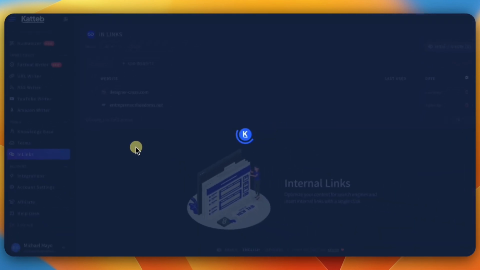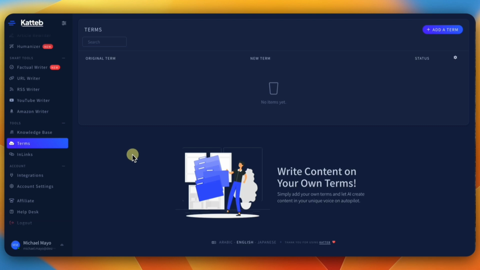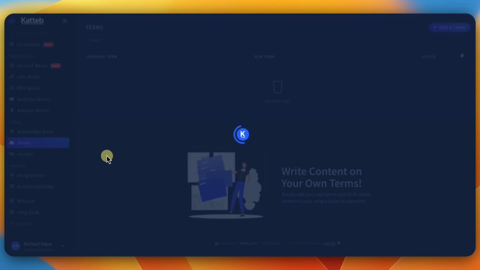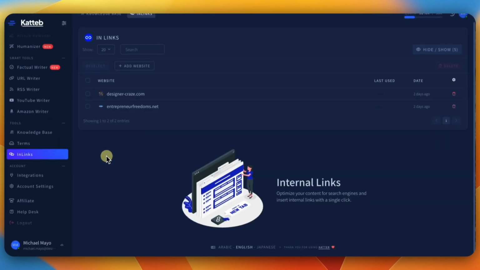You can create your terms and conditions. So if there's certain terms and conditions that you want, you can simply add your terms and conditions for the AI to create content, and all that stuff in your own voice. So if you have documents, or a certain way you write, copy and paste that in terms and conditions. It's a good idea. We did in links, which is basically adding websites and any kind of link that you want to get some information.